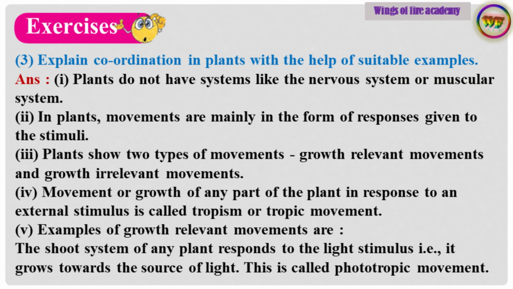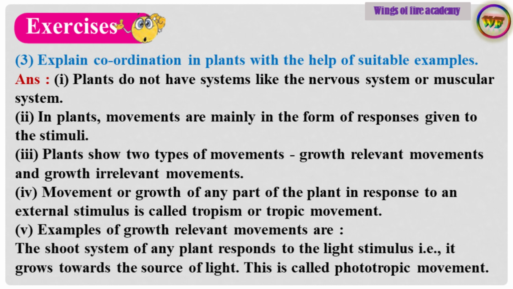Sub-question 3. Explain coordination in plants with the help of suitable examples. Answer. Point number 1. Plants do not have systems like the nervous system or muscular system. Point number 2. In plants, movements are mainly in the form of responses given to the stimuli. Point number 3. Plants show two types of movements: growth-relevant movements and growth-irrelevant movements.